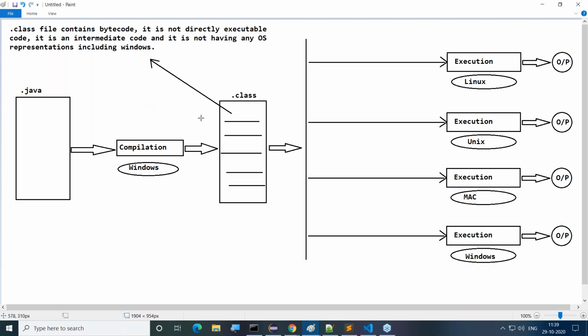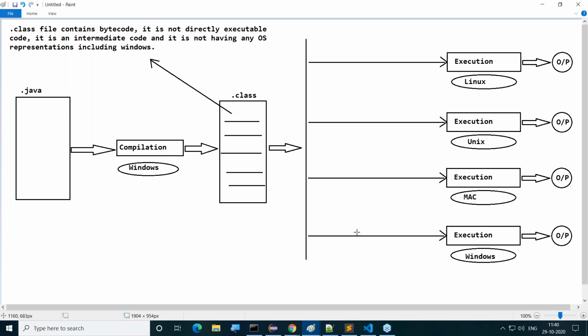Similarly, if you want to run bytecode on a Mac operating system, then we require Mac representations in our bytecode. Operating system to operating system, data representations vary. If you want to run the same bytecode on Windows operating system, again here we require Windows representations. All of you guys observe this clearly.